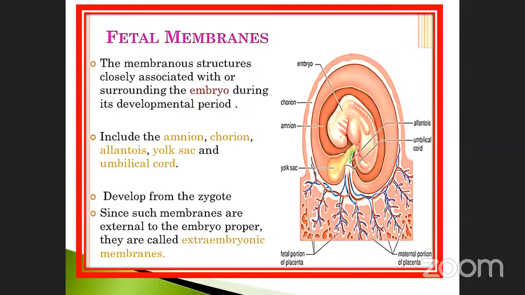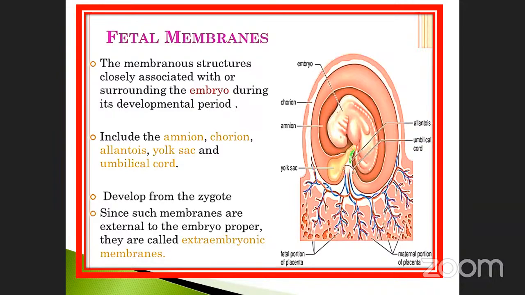Yolk sac discussed. This is amnion, this is chorion, this is the embryo, this is allantois. Allantois is present here only. Note it down. The umbilical cord is also near. There is a circle, isn't it? Maternal portion of the placenta. These are the maternal portion. Okay. This is another part. So, they develop from the zygote. Since such membranes are external to the embryo proper, they are called extra embryonic membranes. These are all present above the fetus.